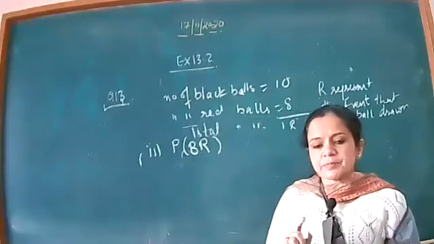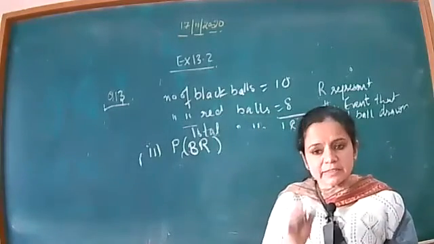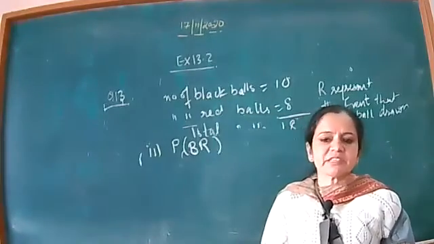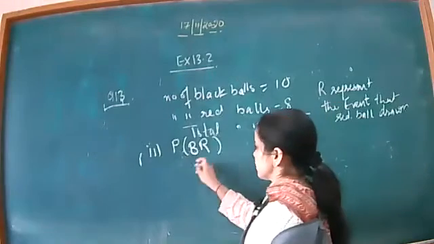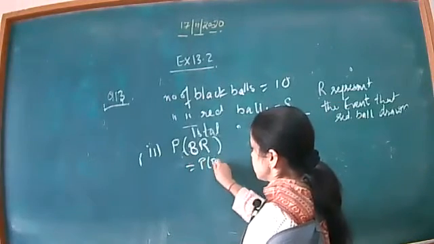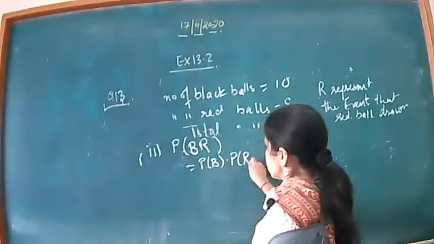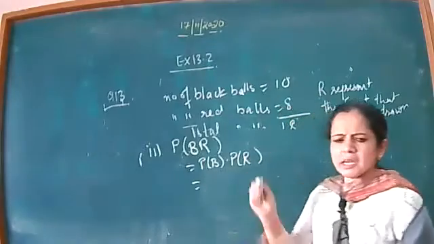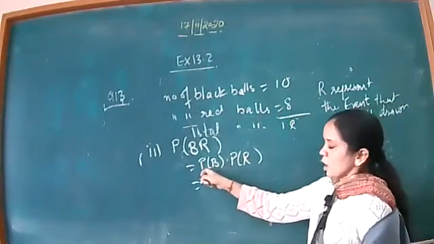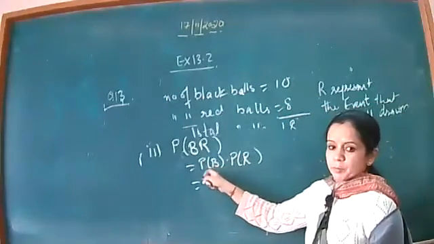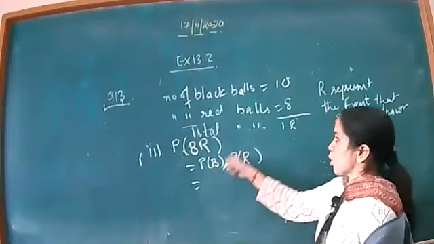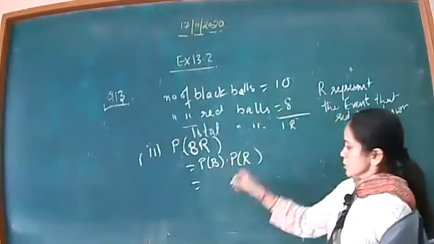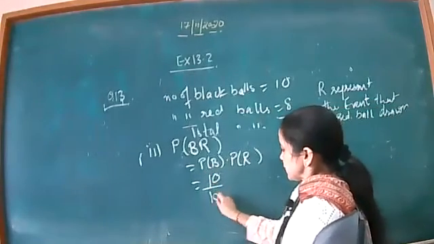That means again it is an intersection and the events are independent. So I can change it into product form like this. Again, taking out a black ball, the number of black balls is 10, total is 18.